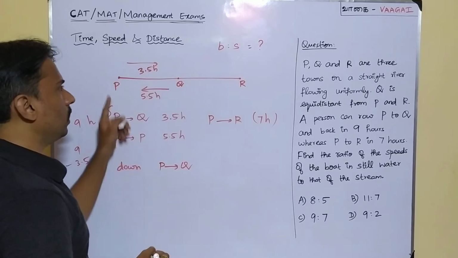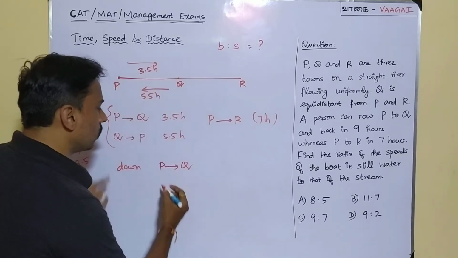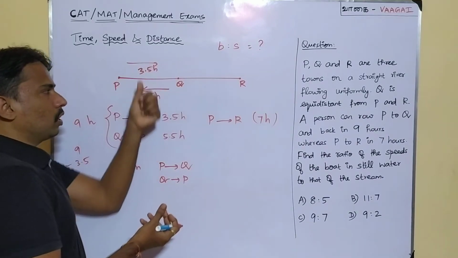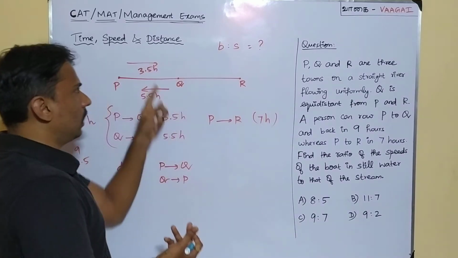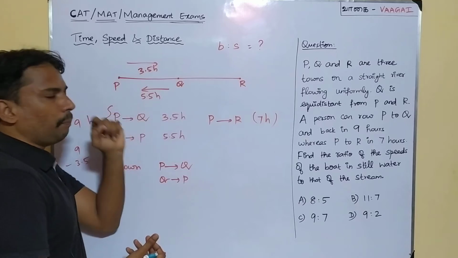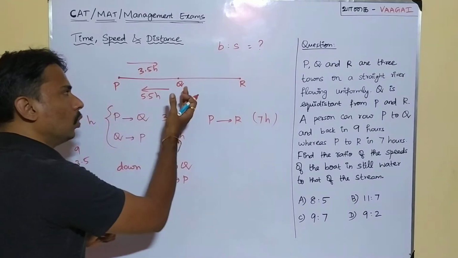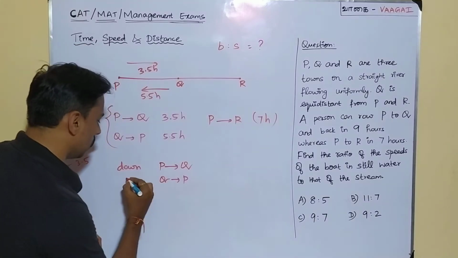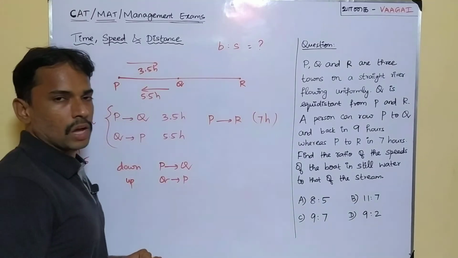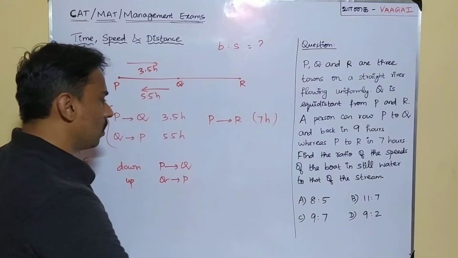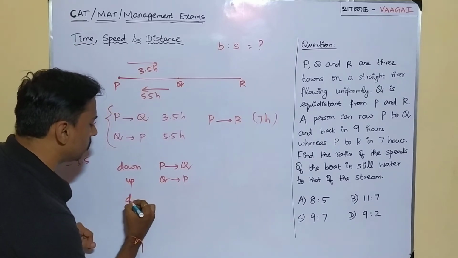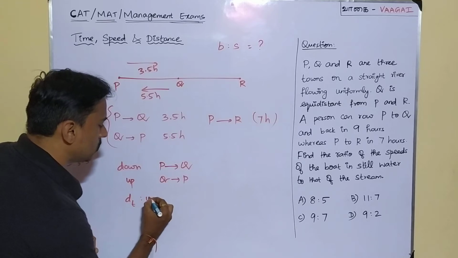For downstream only, it is taking less time, and on the return, Q to P, it is taking a longer time. I mean, this time duration is comparatively longer than the 3.5. It is taking 5.5 hours. In that case, the Q to P return travel must be upstream. That I'll also mention here: upstream.